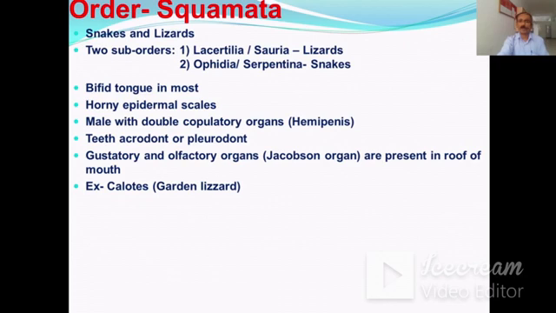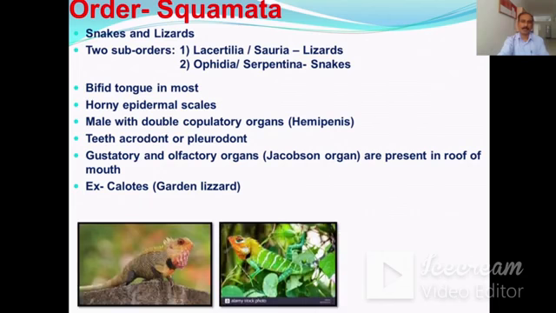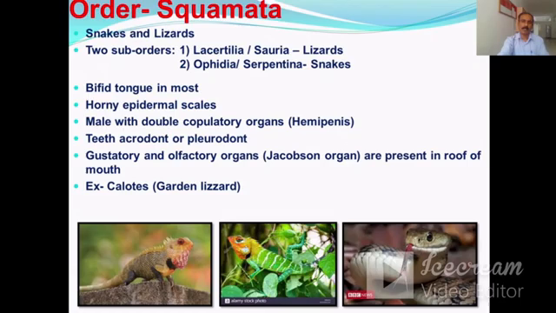Gustatory and olfactory organs, also called the Jacobson's organ, are present in the roof of the mouth. And the example is Calotes, commonly called the garden lizard. So these are some pictures of Calotes, or garden lizard, as well as the snake also.